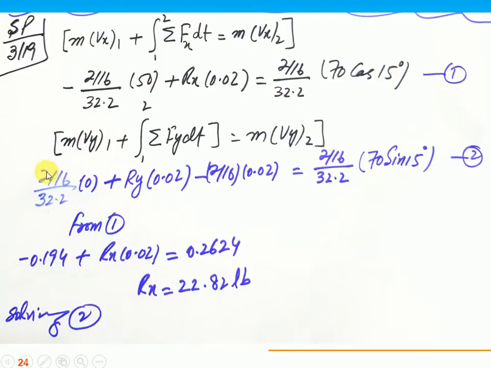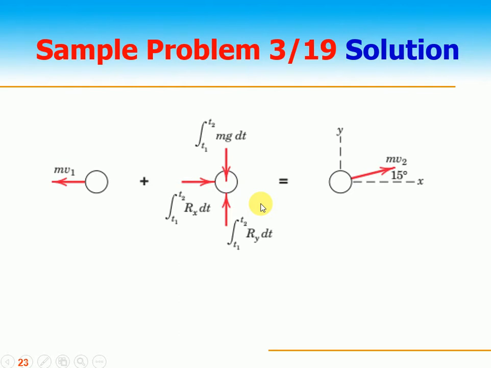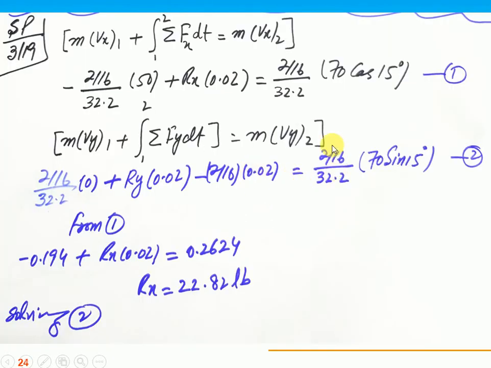This is the first equation. Similarly, mv1 plus the integral from 1 to 2 of the summation of Fy dt is equal to mv2, again 2 by 16, 32.2. The vy is 0, so this term goes to 0, Ry times 0.02, right? Minus this is the weight, which is in the downward direction, 2 by 16, 0.02, is equal to 2 by 16, 32.2, 70 sine of 50.